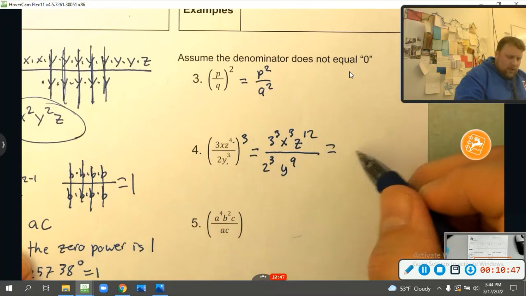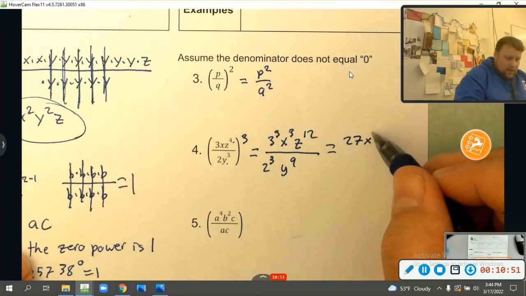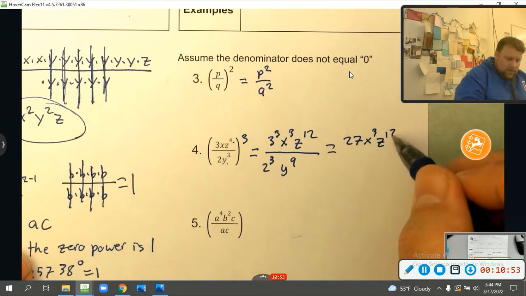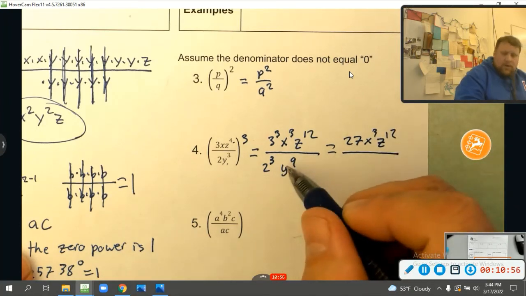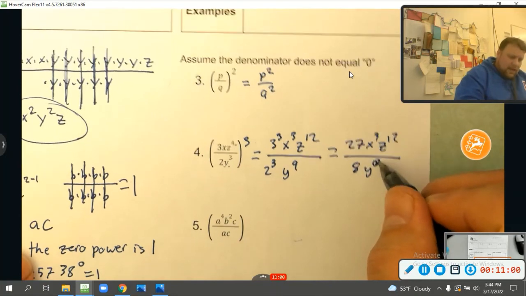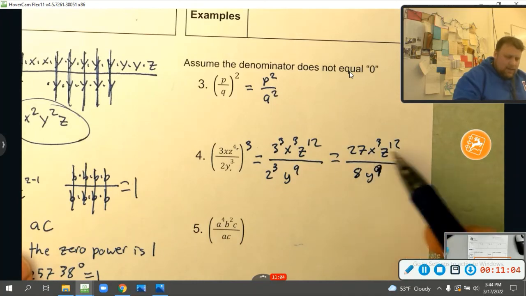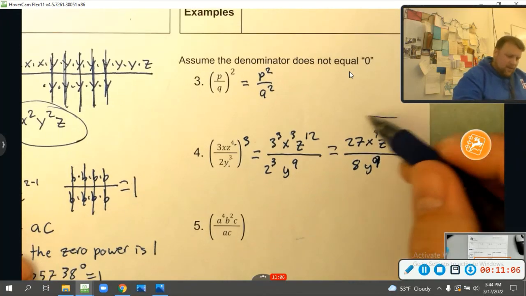And let's see, 3 to the third power is 3 times 3 times 3, or 27. X to the third, z to the 12th, all over 2 to the third is 2 times 2 times 2, which is 8. Y to the 9th. Can any of the variables simplify? Nope, this is y on bottom, x and z on top, so this is our final answer.